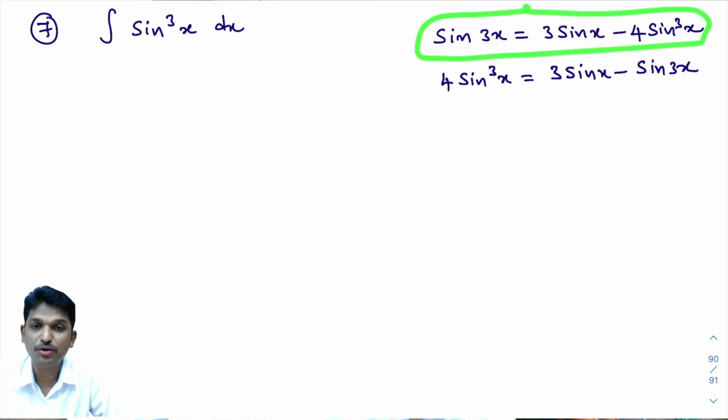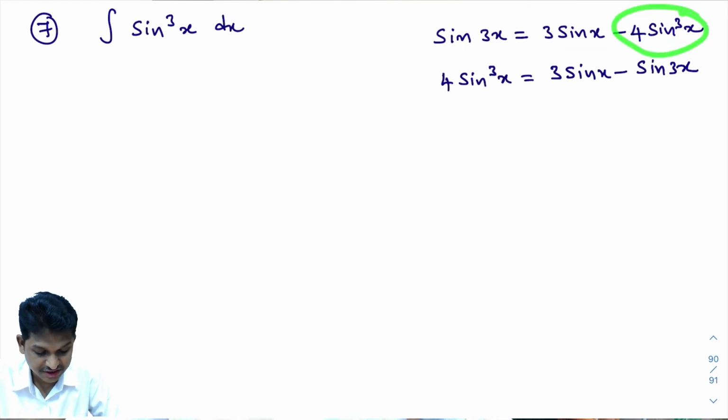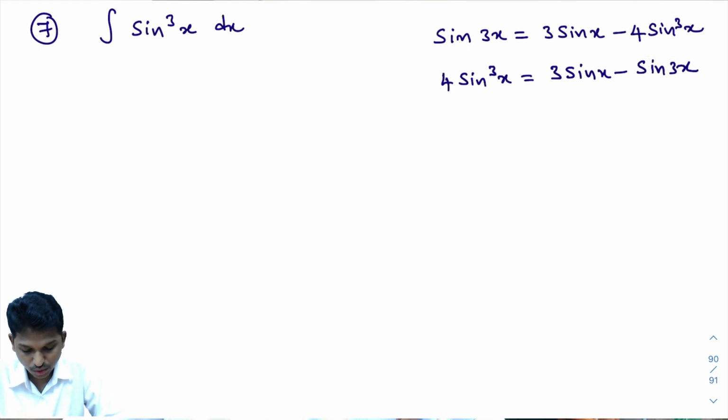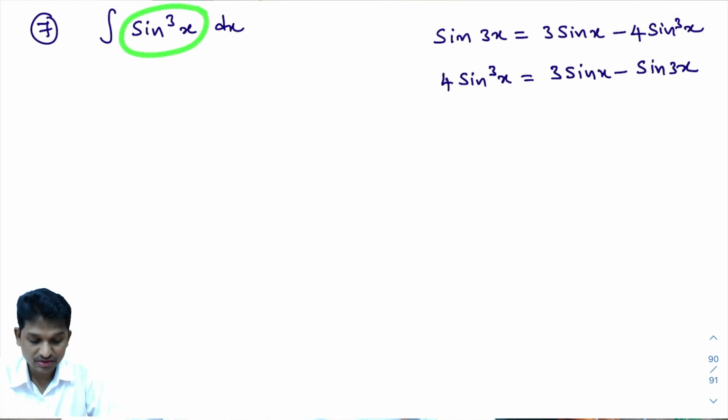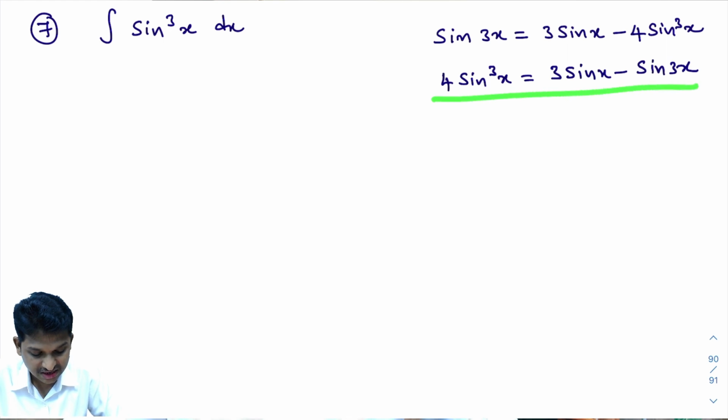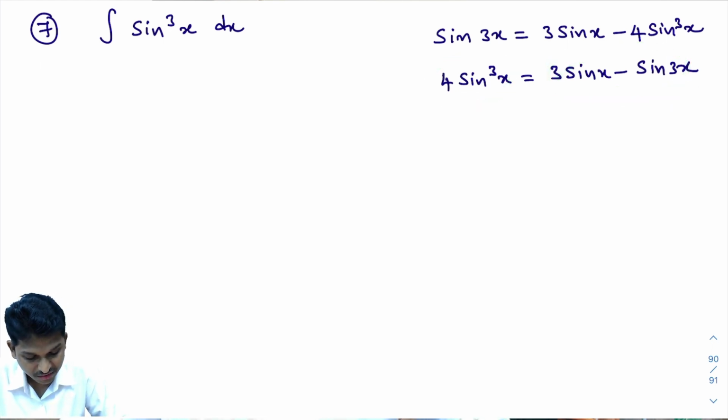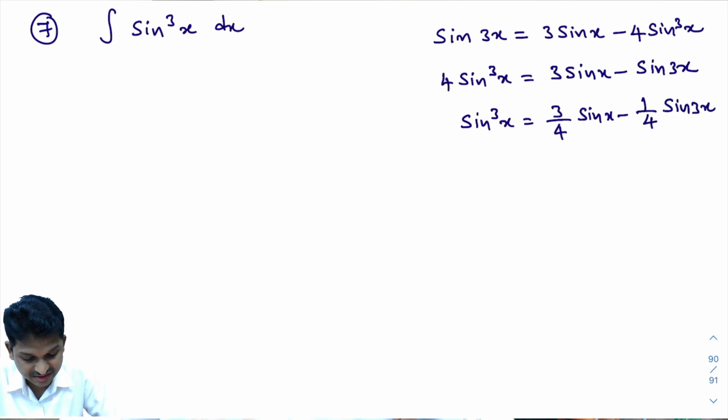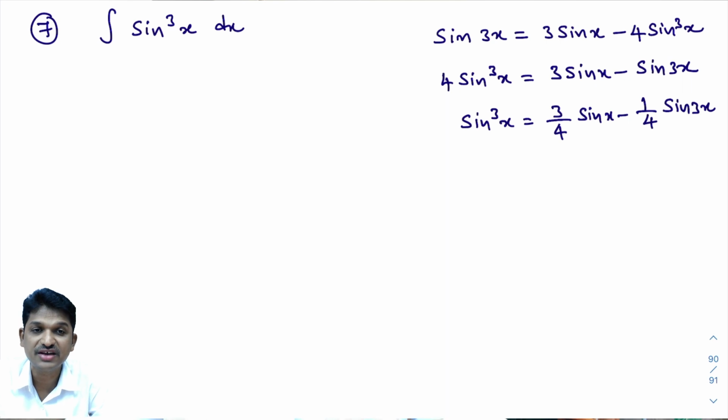This is the formula for sin 3x that you learn in trigonometry formulas. Here minus 4 sin cube is there, I have written. Now actually what I want is sin cube x, so I will divide this complete equation by 4, this side also by 4, just to get sin cube x. What you will get is 3 by 4 into sin x minus 1 by 4 into sin 3x. I hope you understand this. Say yes or no. Understand or not?